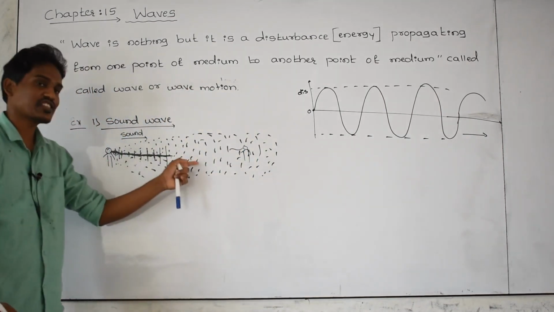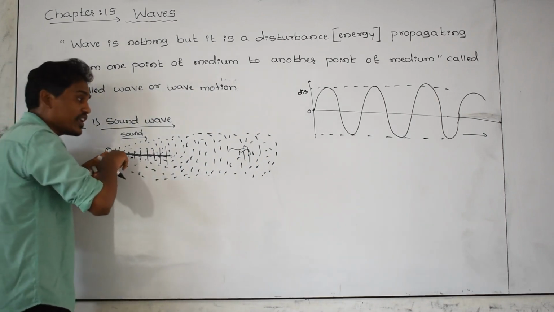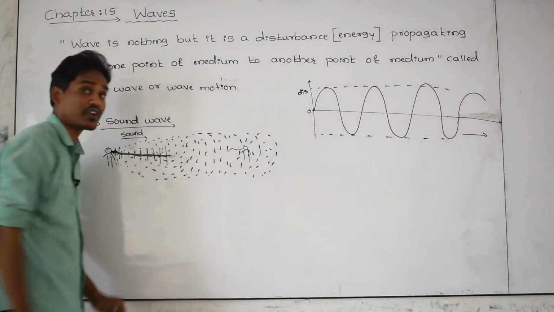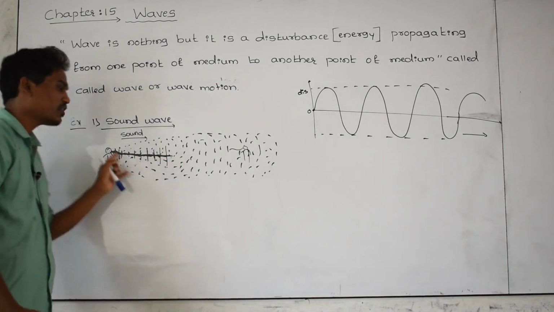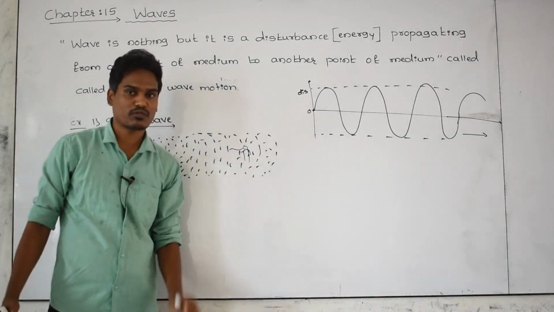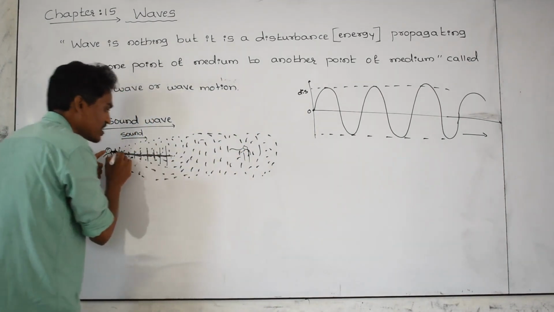How the wave exists, we can discuss later. The sound is moving in the form of a wave. We are going to call it a pressure wave, or a density wave. How that wave exists, we can discuss in the next class. But from this person to this person, the sound energy is propagating.